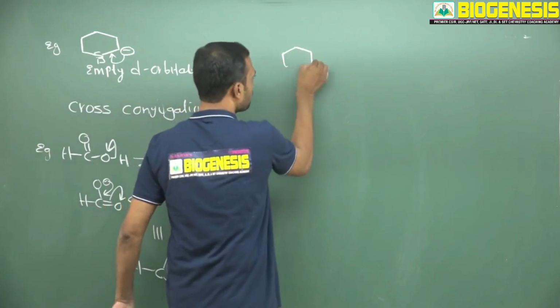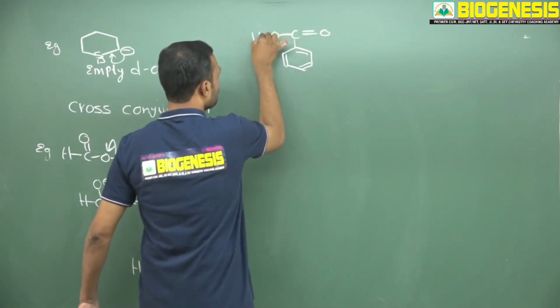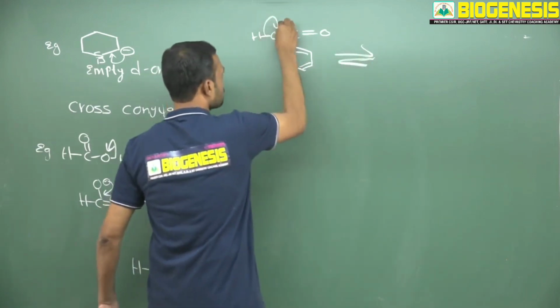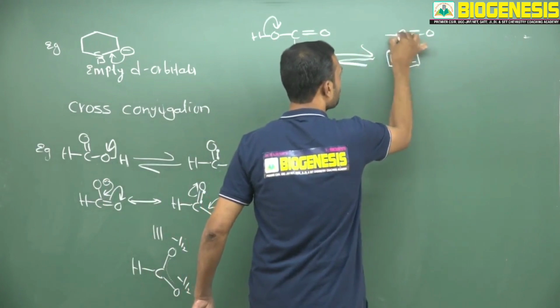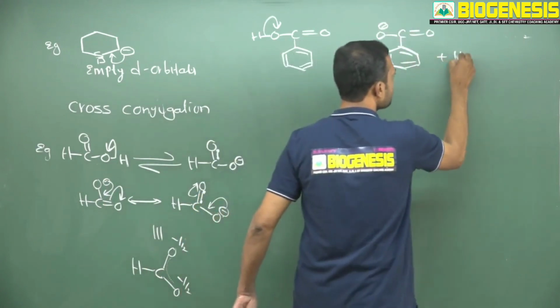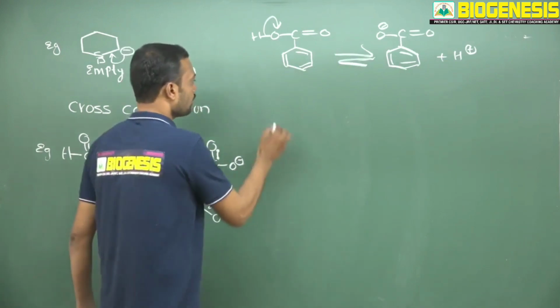Now I am taking benzoic acid. See, this is benzoic acid. After losing a proton, you may expect a benzoate ion. This is C double bond O, O minus, and here there is a loss of H plus. This is called benzoate ion. In benzoate ion also it is approximately the same.